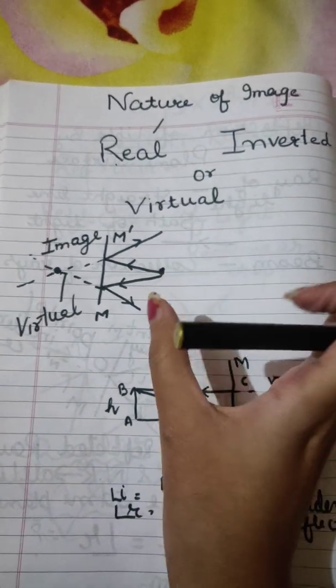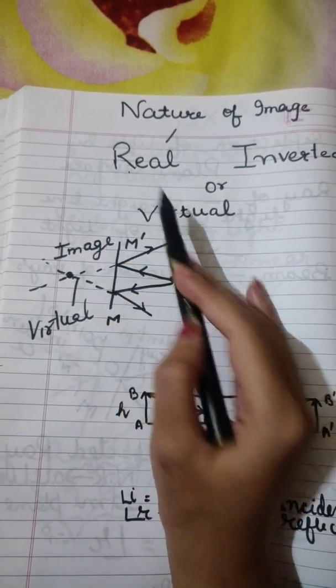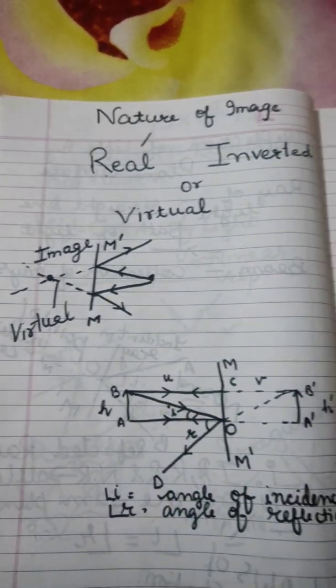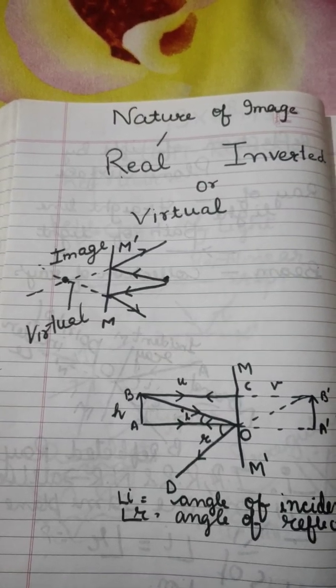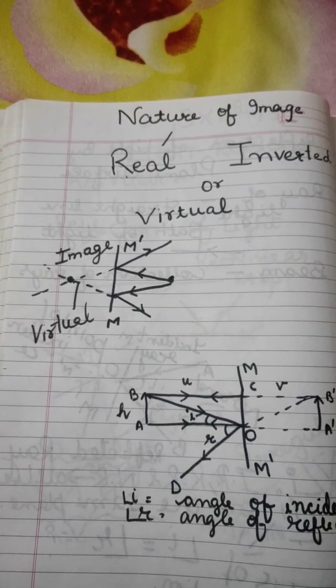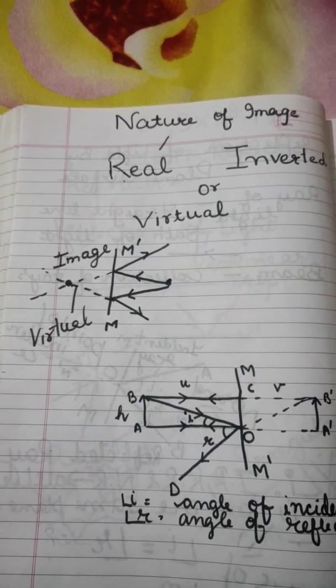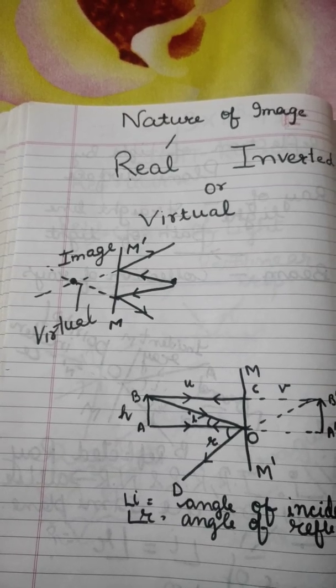Now let me explain when an image that is formed is said to be real, and when it is said to be virtual. We say that an image is real when rays of light actually intersect after reflection. Whenever the rays of light after reflection intersect, we say that a real image is formed.